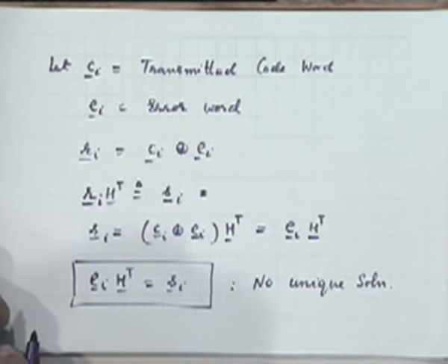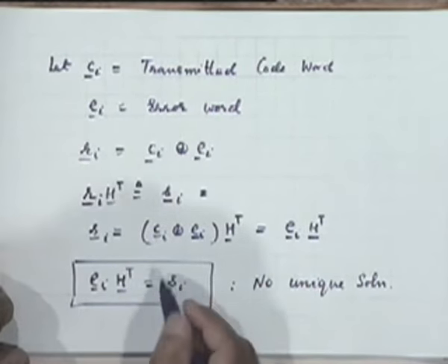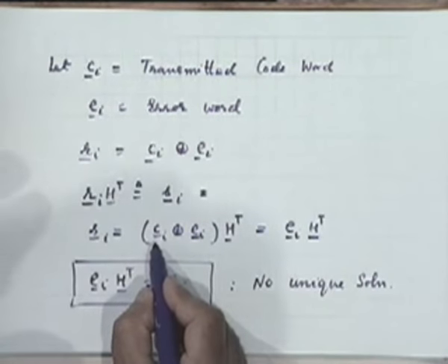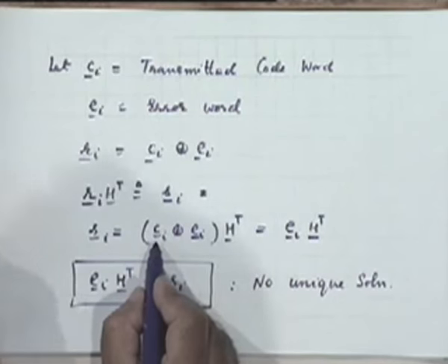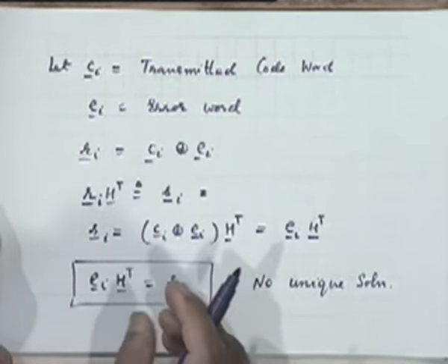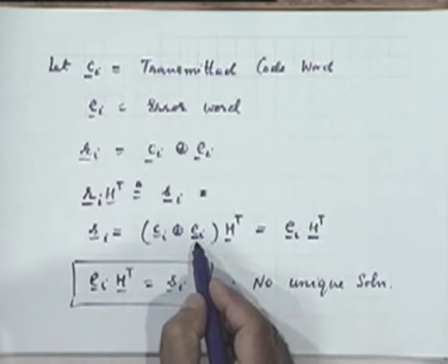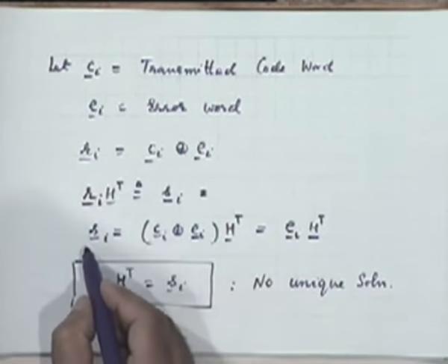Corresponding to any C that you might have transmitted, you can always think of some other code word and some other corresponding error pattern, E sub i, which would have produced the same received sequence, and therefore would have produced the same syndrome.